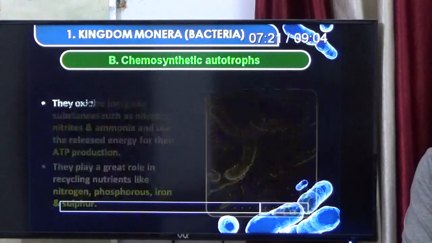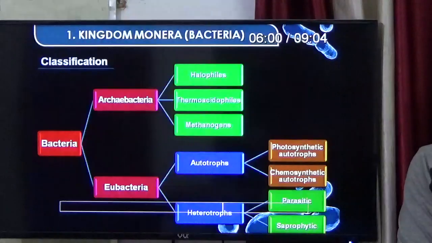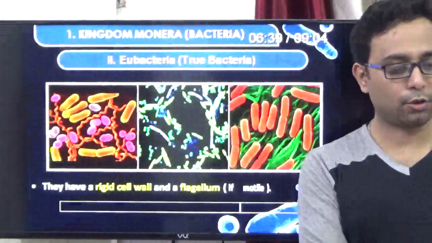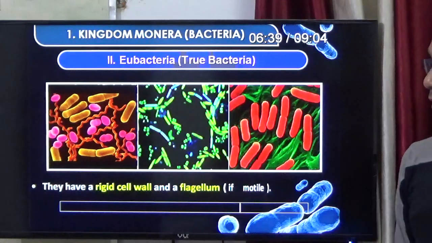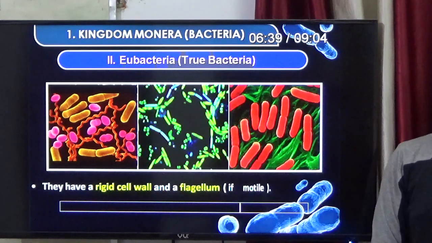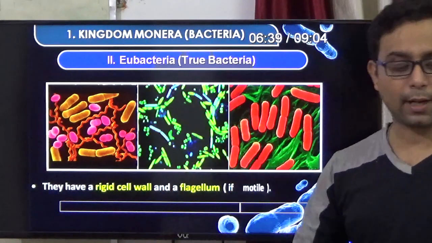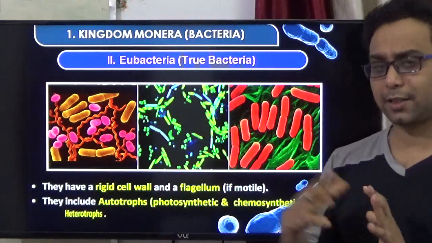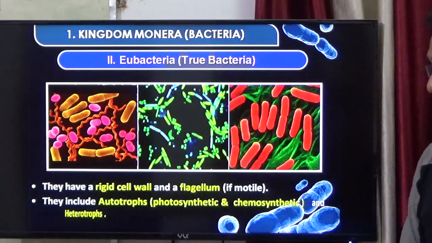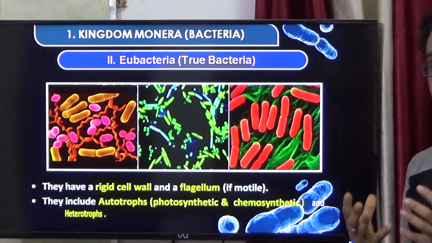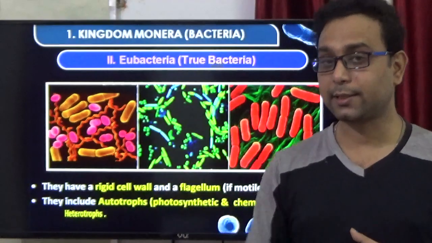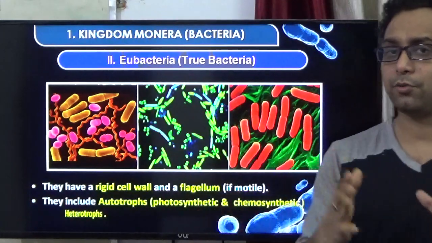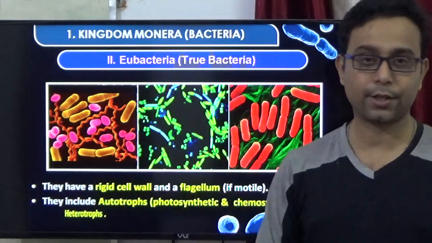Next, we discuss the second group, that is the eubacteria. It is called the true bacteria because they have a true rigid cell wall. Also they are present in normal habitats. They are motile in nature because they generally have flagella. Their nutrition may be autotrophic, so they depend on sunlight or on chemical substances to produce their food, or sometimes they depend on others because they cannot produce their own food. Then they are called heterotrophs.